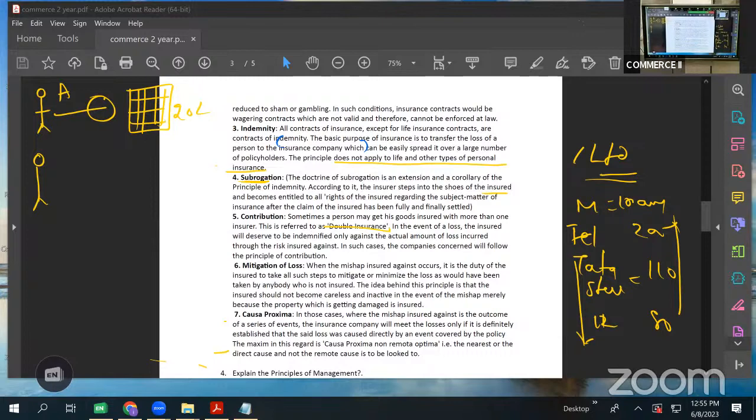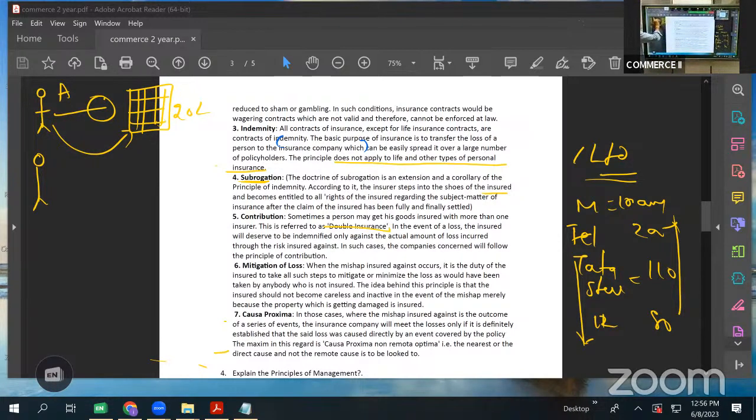Now imagine this Mr. A has taken a policy and the same unfortunate incident occurred. The godown is on fire. Now, if A is standing quietly looking at the fire, thinking that anyhow I have an insurance policy, why should I bother? I will get the amount from the insurance company, no? If he keeps quiet like this, it is not acceptable. He should behave as if he does not have insurance policy and do all the efforts he would have done.